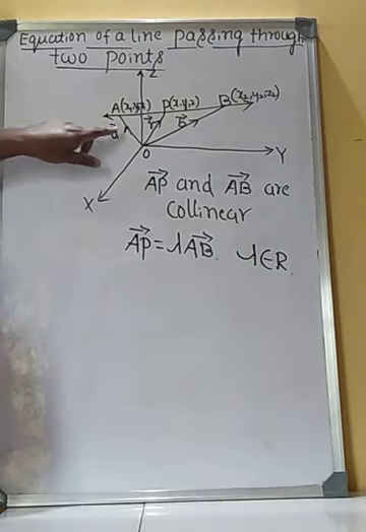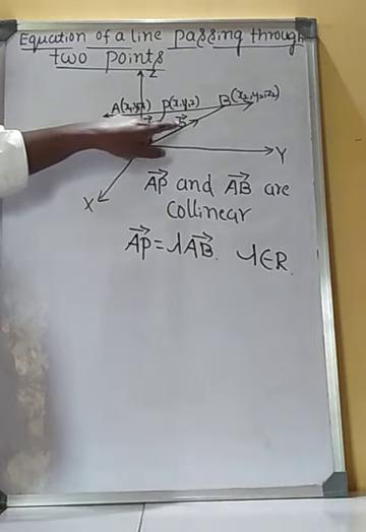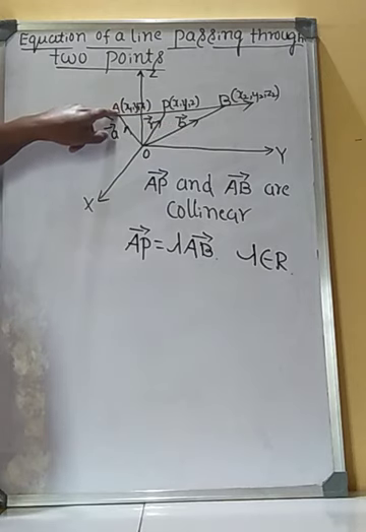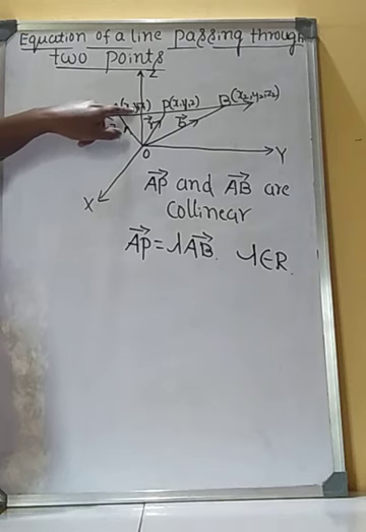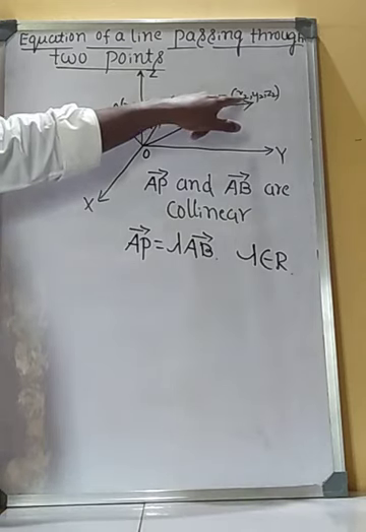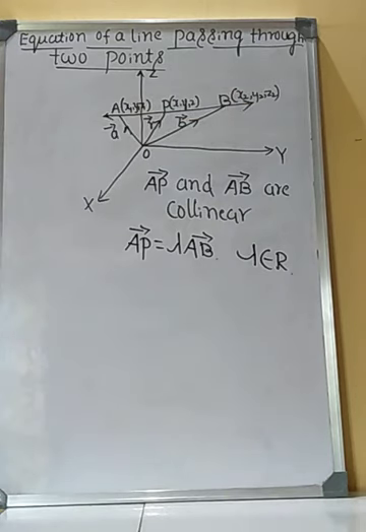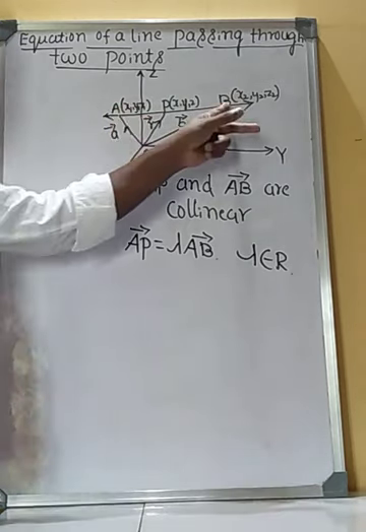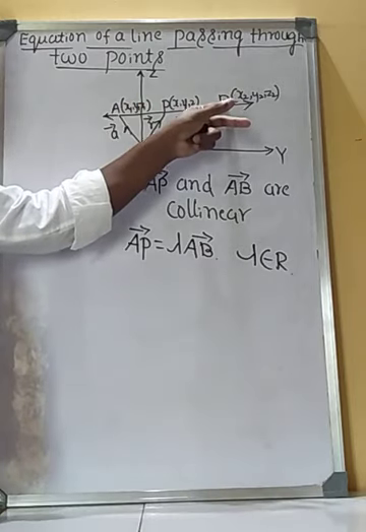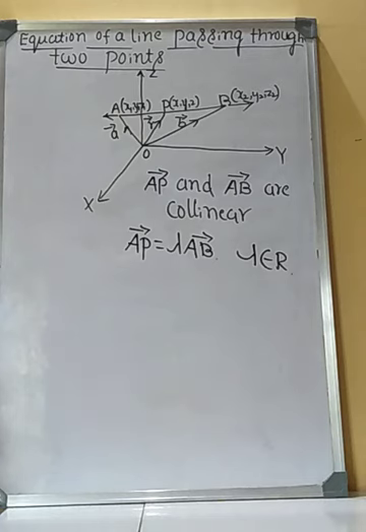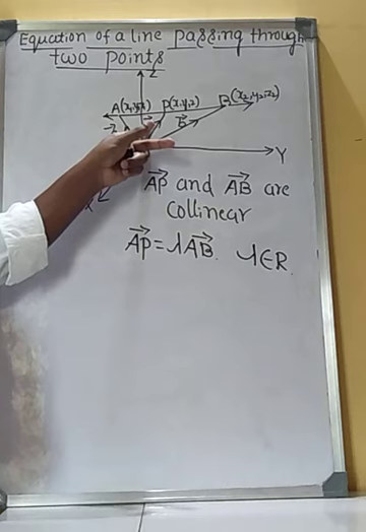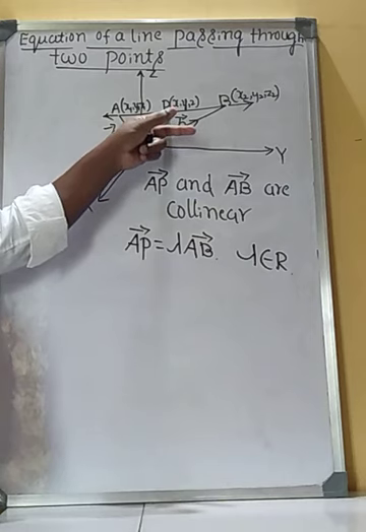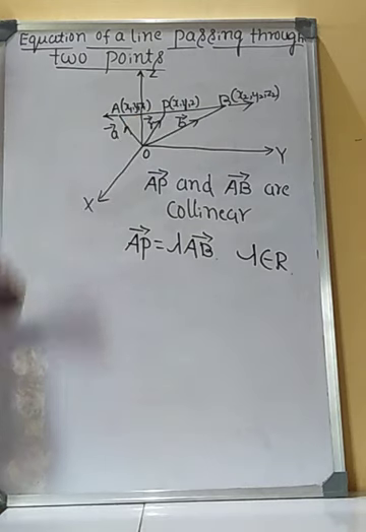Once again, let vector A and vector B be the position vectors of 2 points, that is point A (x1, y1, z1) and point B (x2, y2, z2) respectively. That means point A and point B lie on a line. Let R vector be the position vector of an arbitrary point P (x, y, z).